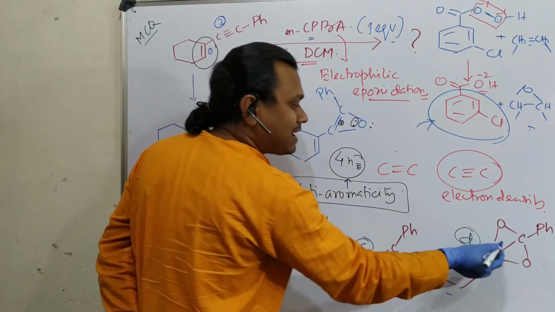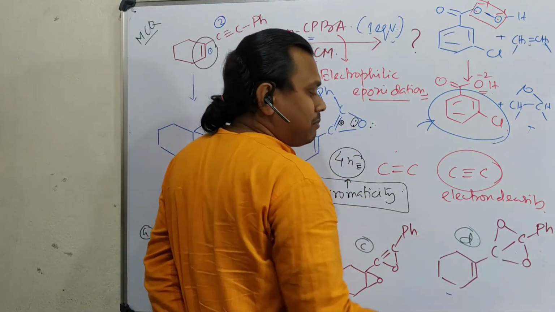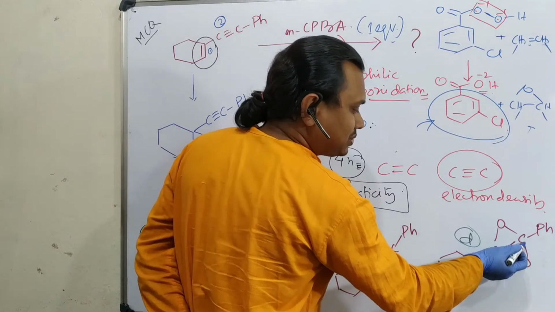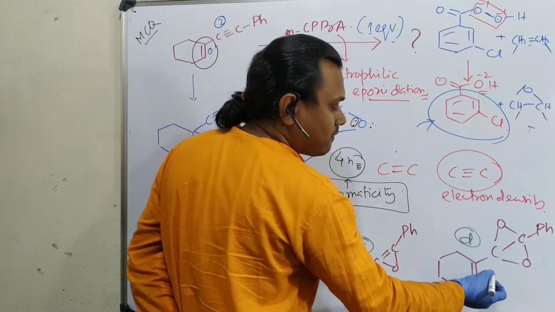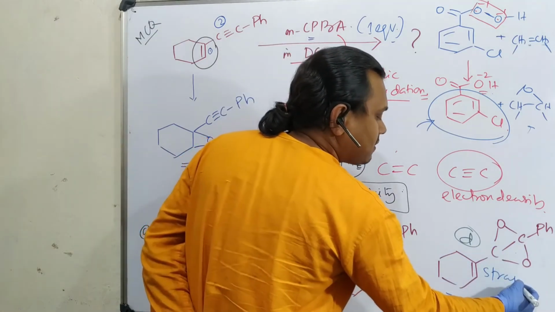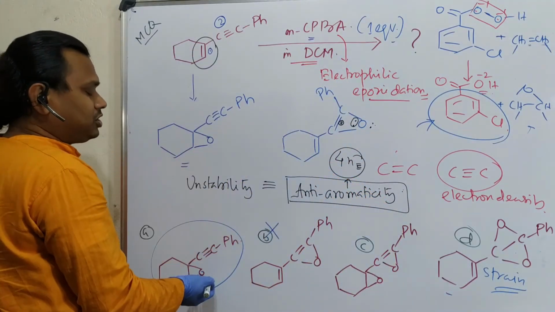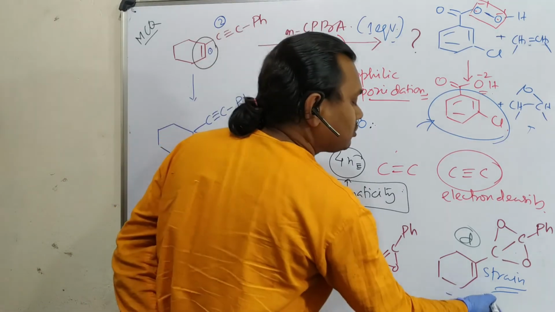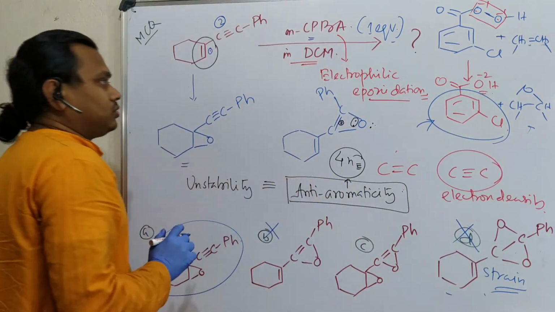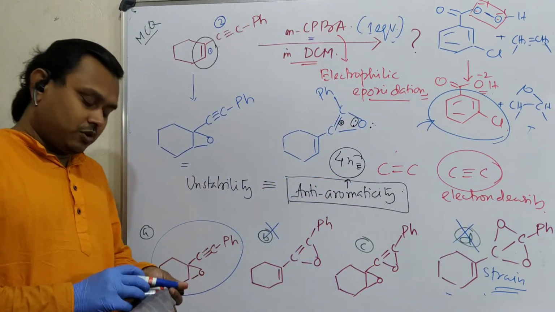You can say the anti-aromaticity problem is not there. By the way, student, remember a 2-3 membered ring in this way is very strained. So this is a very strained molecule. Compared to that, there is an easier pathway, double bond epoxidation. So why would a molecule follow this? It is not possible. Okay, so this is the overall discussion of the problem.